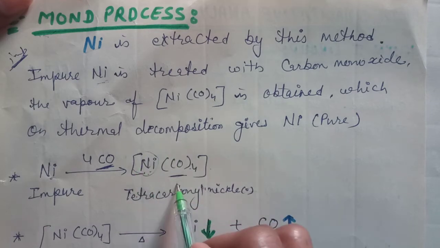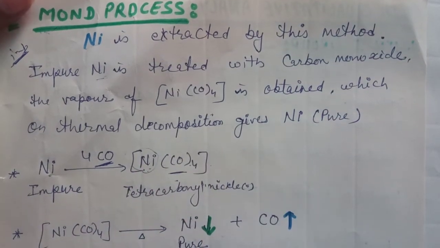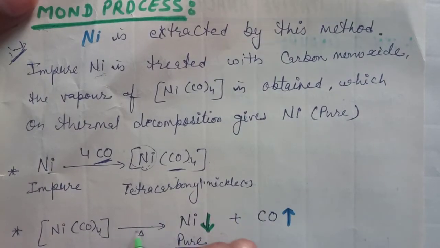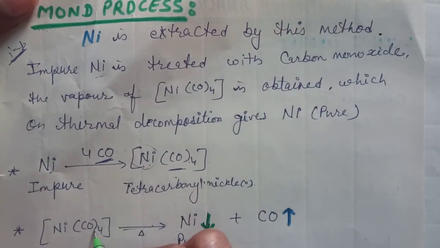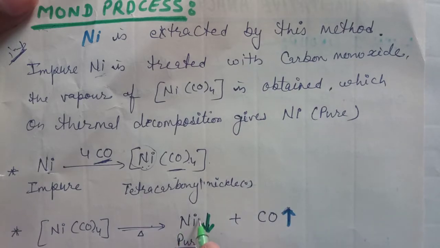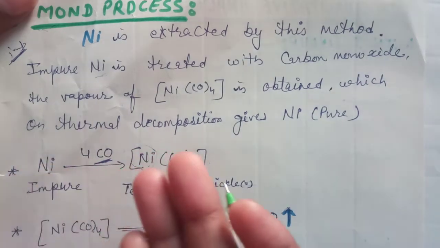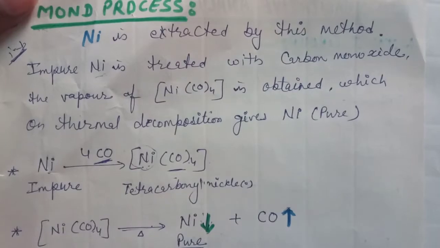Its vapor is formed. Then its vapor is condensed, and the condensed tetracarbonyl nickel is heated. On heating, it decomposes, carbon monoxide is evaporated and pure nickel is precipitated out. Thus, impure Ni is purified into pure Ni.